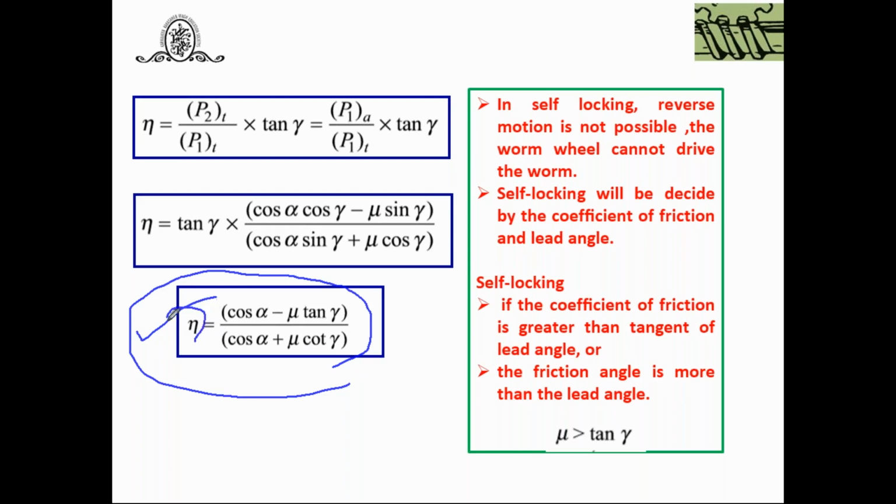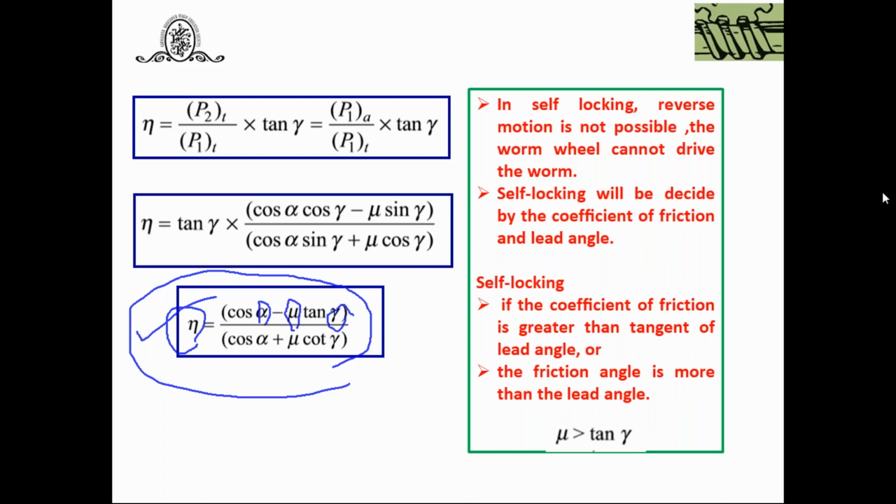So you will find this efficiency of the worm gear drive depends on the pressure angle alpha, the coefficient of friction mu, and the lead angle gamma. The mu, gamma, and alpha play an important role in the case of worm and worm gear drives. That's why, how to take the value of mu? For that you have to determine the rubbing velocity. Based on that, you will get the coefficient of friction. Then you can easily find out the worm drive efficiency.